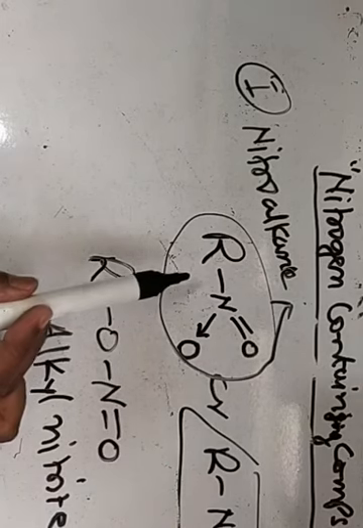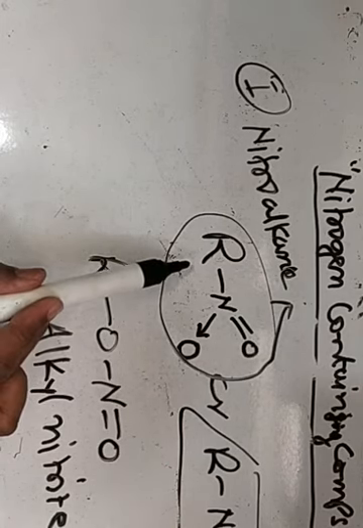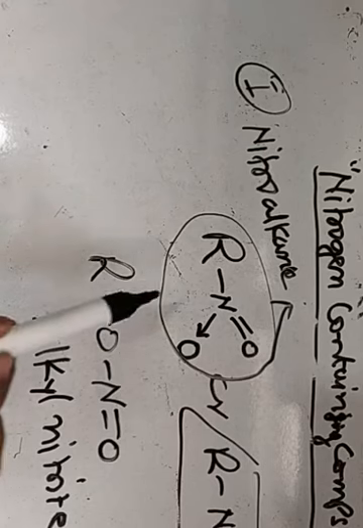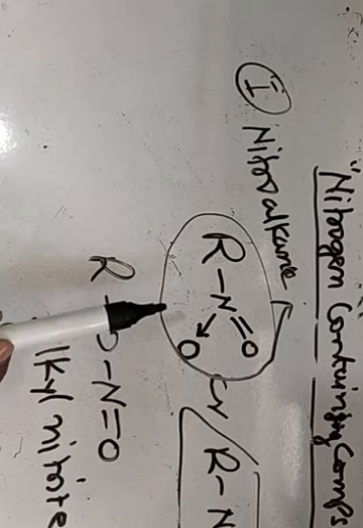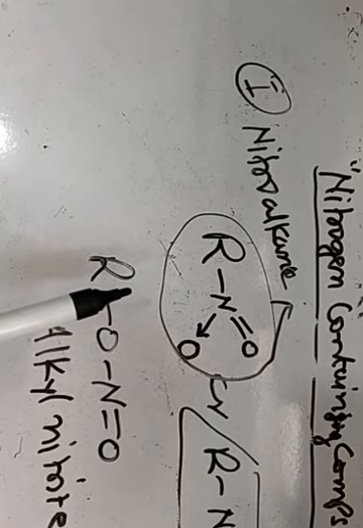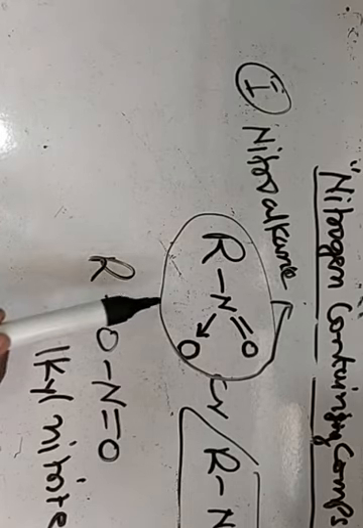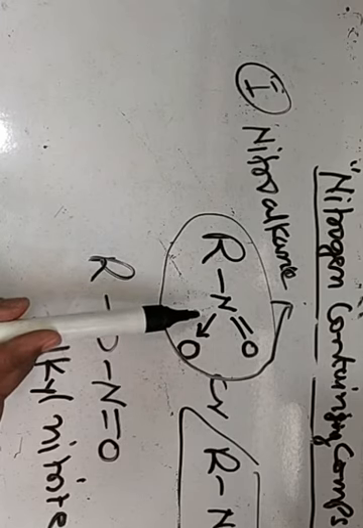Means nitroalkanes have no common name and alkyl nitrites have no IUPAC name. So for naming nitroalkanes, we have to select the longest continuous chain of carbon containing the NO2 carrying carbon, and numbering is started from the end nearer to the NO2 carrying carbon.